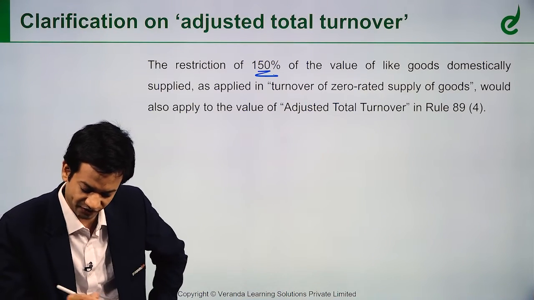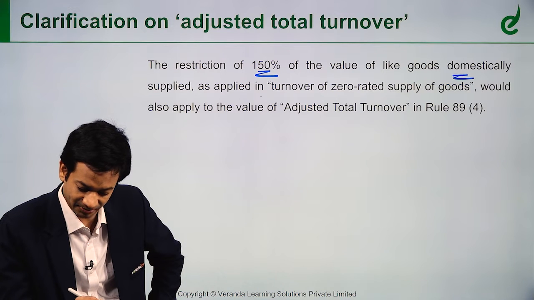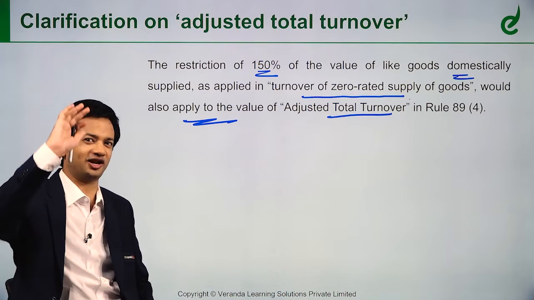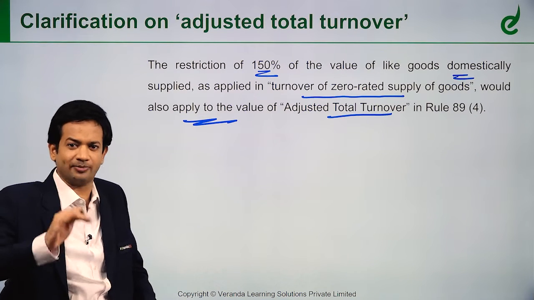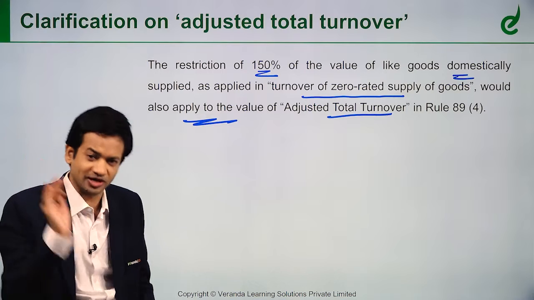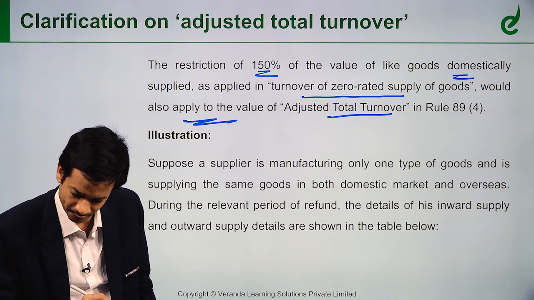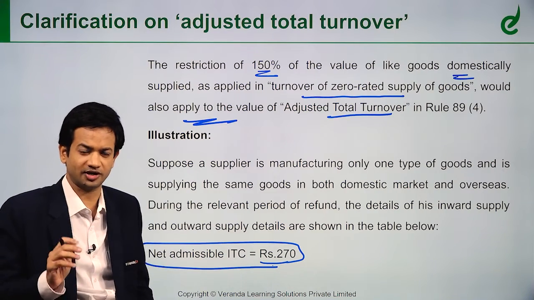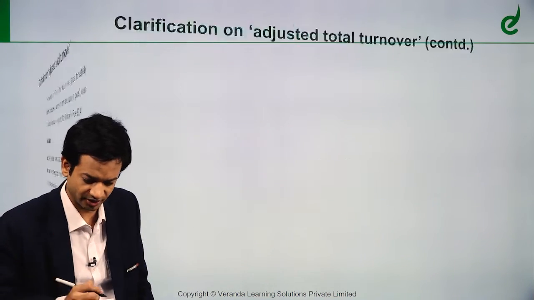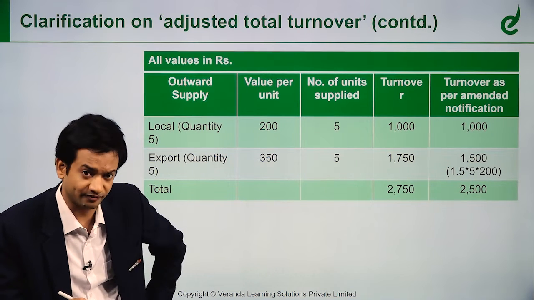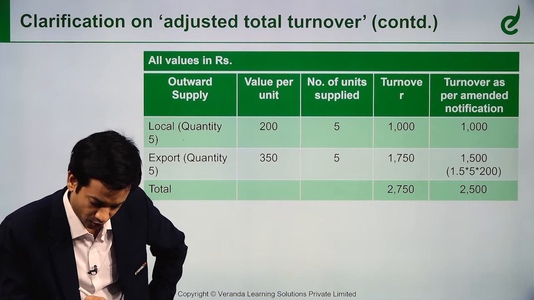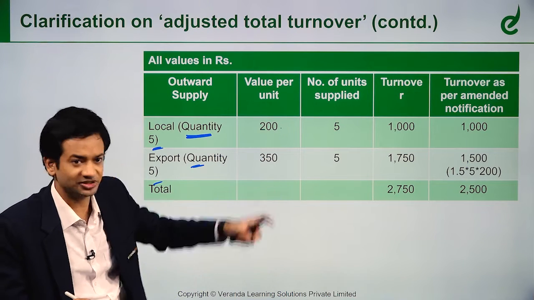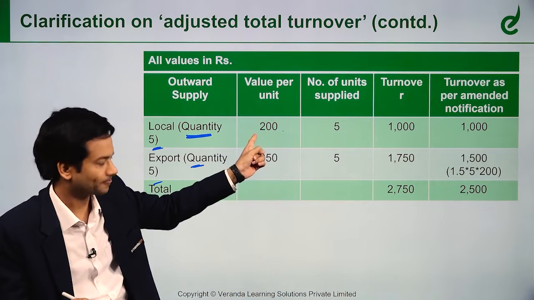So the restriction of 150% of the value of the goods sold domestically, as applied in the turnover of zero rated supply of goods, would also apply to the adjusted total turnover. Numerator it applies to, so the denominator value also should be capped at 1.5 times, because the denominator also has export value. See, let's say net ITC for an exporter who wants to claim refund is 270 rupees. So ITC is 270. Now look at the quantity, 5 units. The same quantity he is exporting also. When he is selling domestically, he is charging 200 rupees per unit.